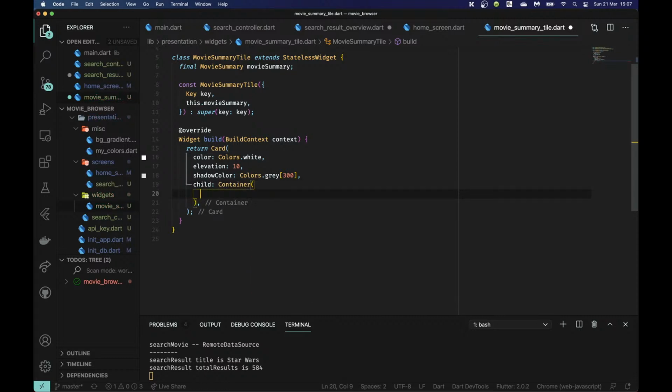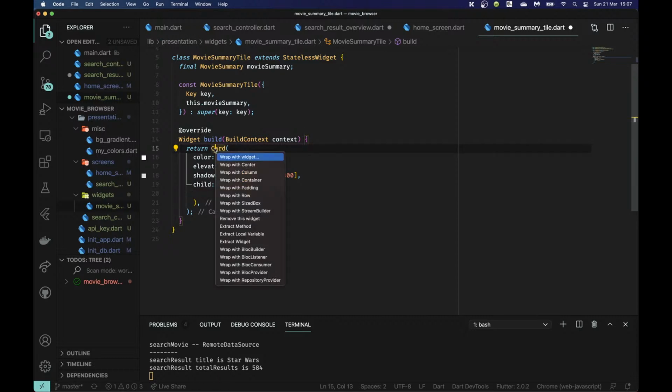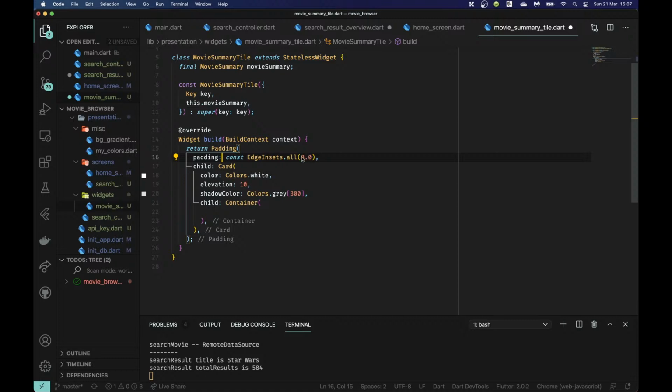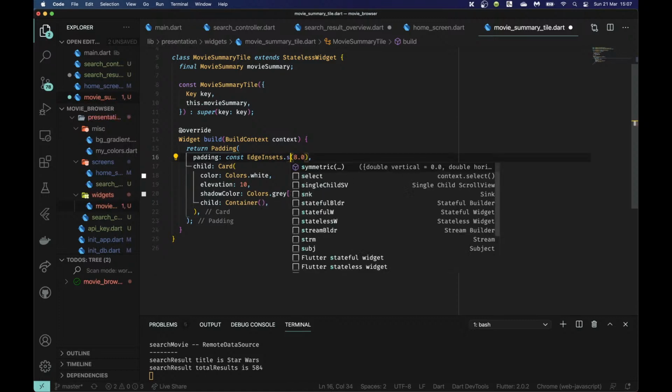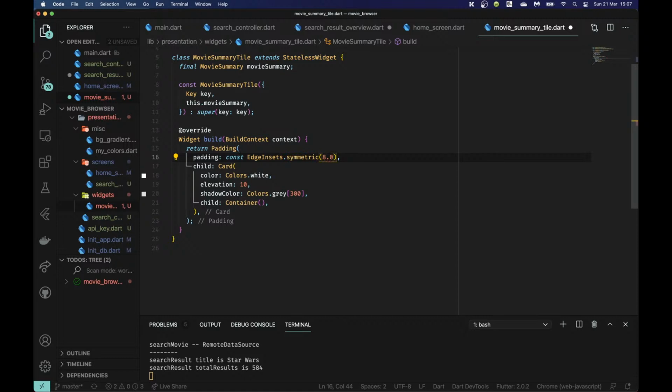The container, in fact, I want to give my card a padding, so I'm wrapping padding all 8. How about symmetric? Horizontal, let's give it horizontal of 10 and the vertical of 5. The reason I'm giving the vertical half of the horizontal is because, of course, these will be one after the other, right? So I'm going to get one card, then the second card, then the third card in a column. So it's going to have the vertical padding from the card on top and also from the card below. So to make it the same, therefore I have to make it a half.